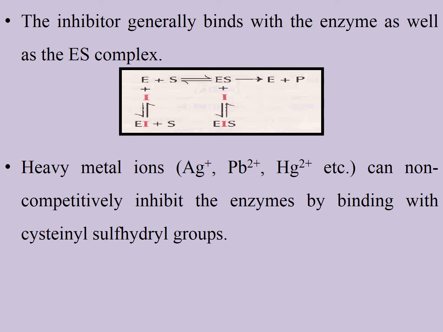In this way, non-competitive inhibition works. For example, heavy metal ions like Ag+, Pb2+, Hg2+, etc. can non-competitively inhibit the enzyme by binding with cysteine sulfhydryl groups, right?